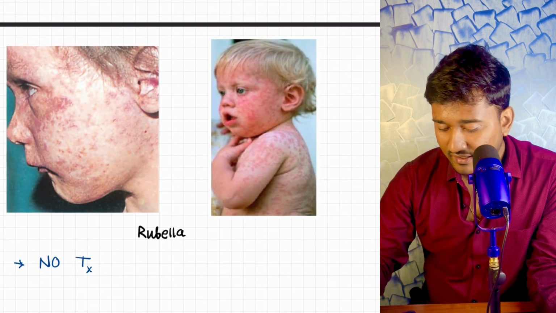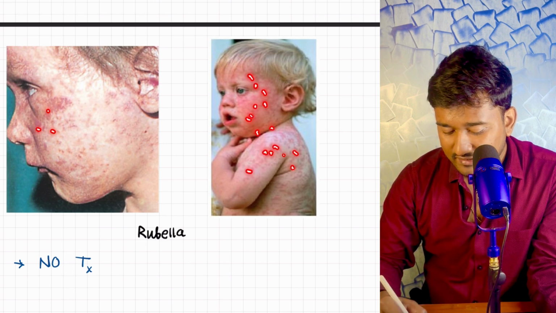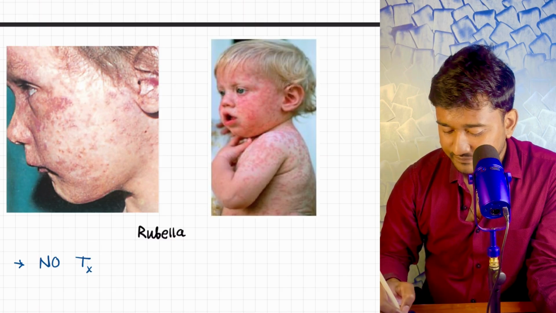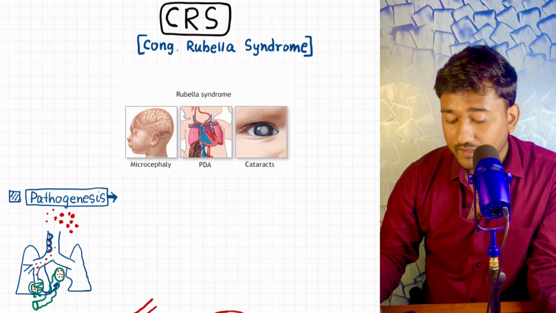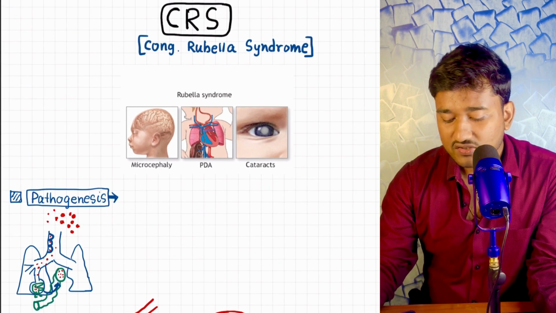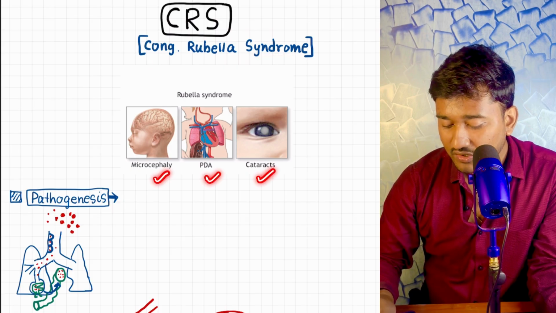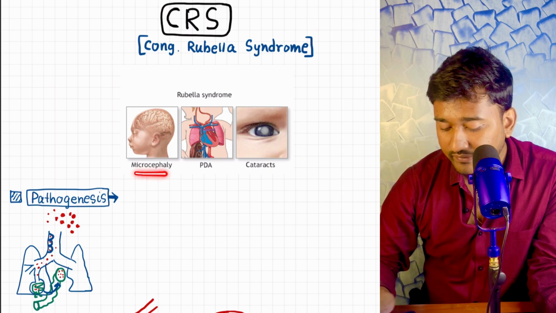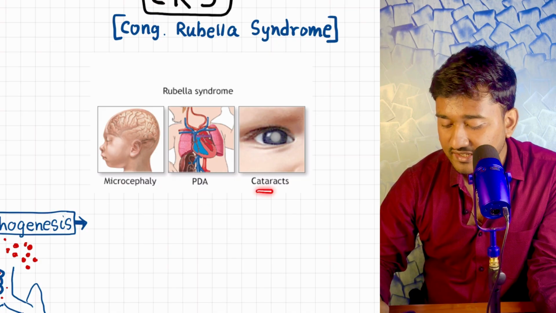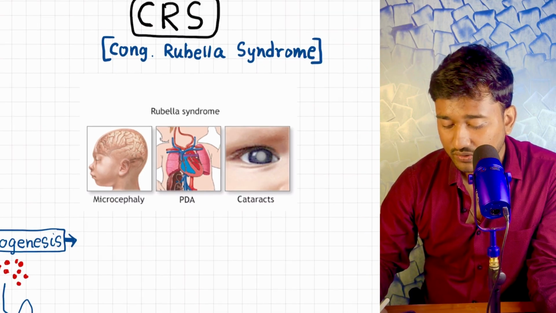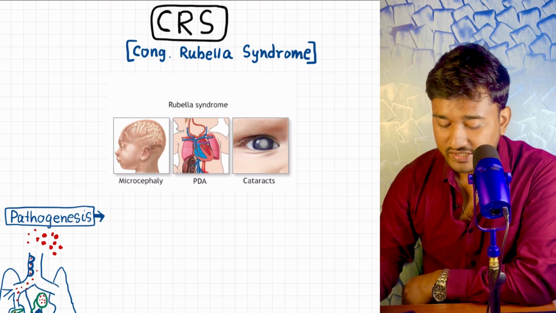Look here, this is the typical rubella rash. It looks like measles, a red rash. No treatment required. The most important thing here is congenital rubella syndrome. What is congenital rubella syndrome? It is characterized by a triad: microcephaly, PDA, that is patent ductus arteriosus, and cataract, which is seen in the eyes. These three things make up the triad of congenital rubella syndrome.